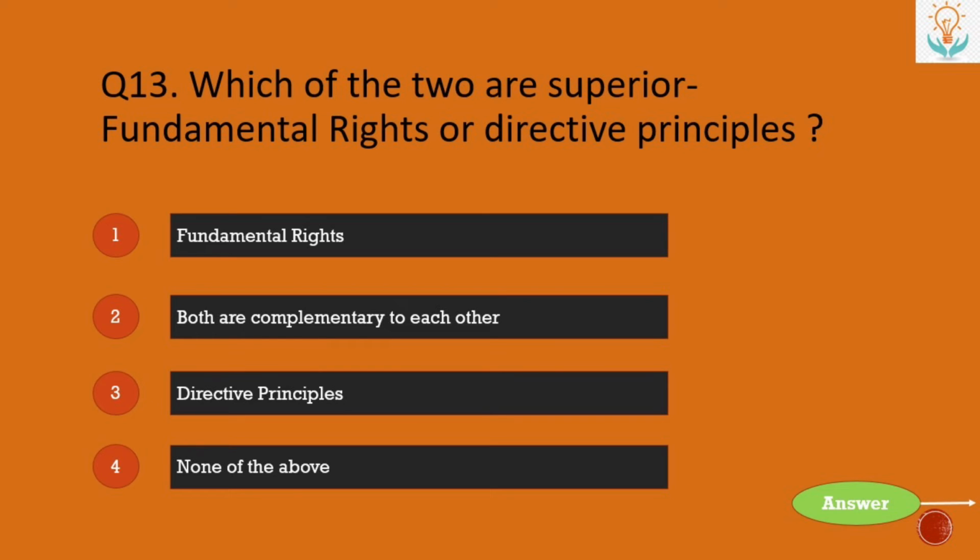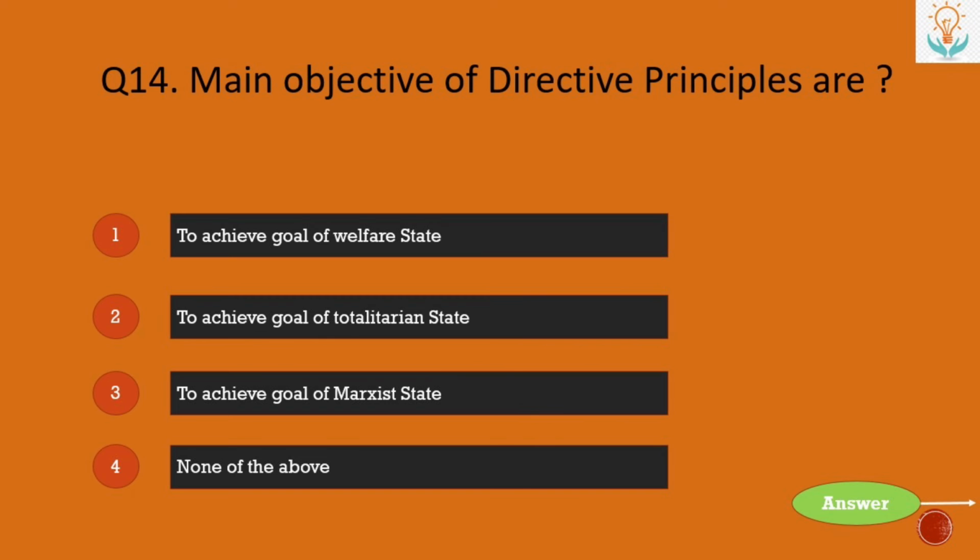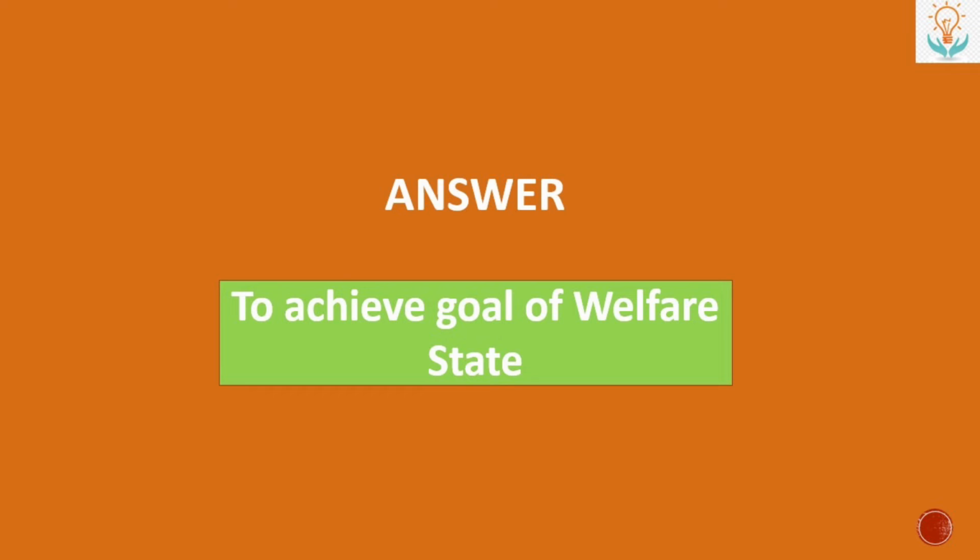Next, which of the two are superior, fundamental rights or directive principles? Number 1 fundamental rights, number 2 both are complementary to each other, number 3 directive principles, or number 4 none of the above? So the answer is both are complementary to each other. Next, main objective of directive principles is to achieve goal of welfare state, to achieve goal of totalitarian state, to achieve goal of Marxist state, or none of the above? So the answer is to achieve goal of welfare state.